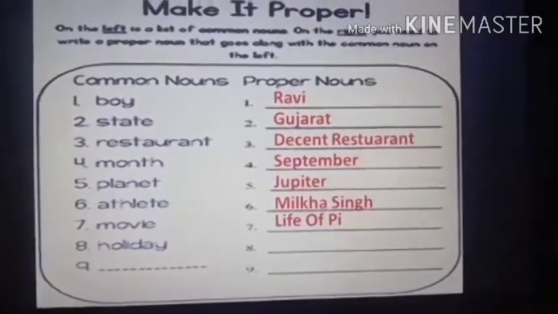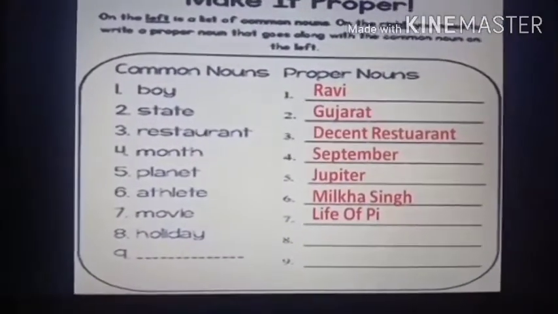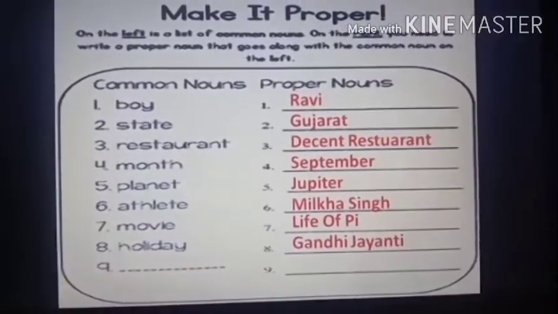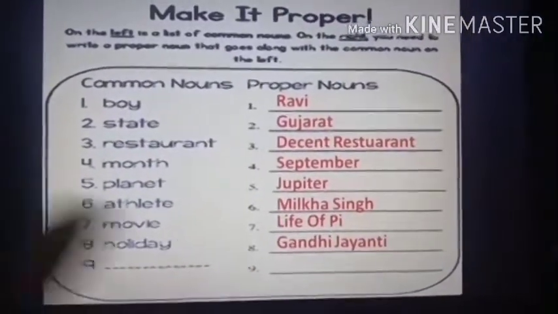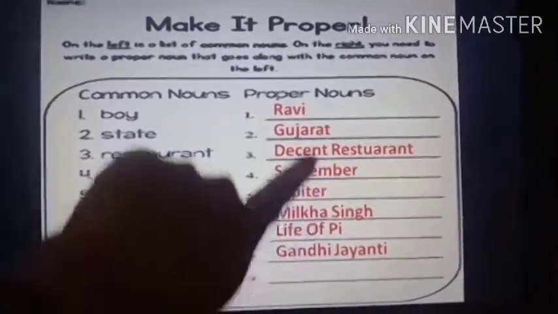Now holiday. Holiday is a common noun. Now when I give a name to the holiday, you can give any name to the holiday. I will say Gandhi Jayanti. Gandhi Jayanti is a holiday. So Gandhi Jayanti has become a special name. So this is a proper noun.